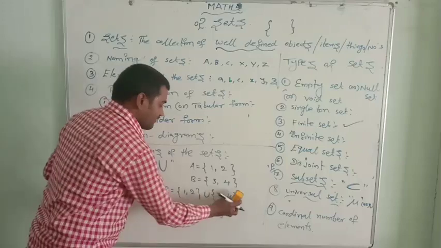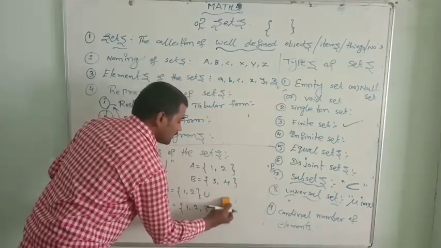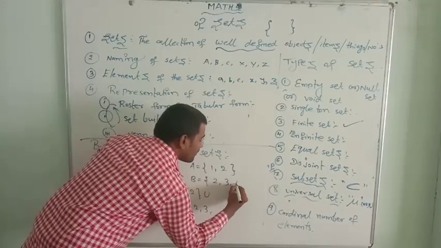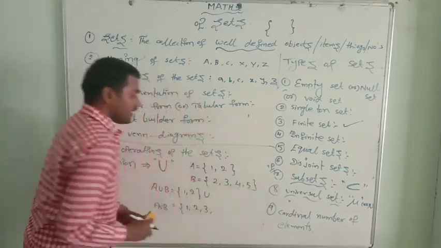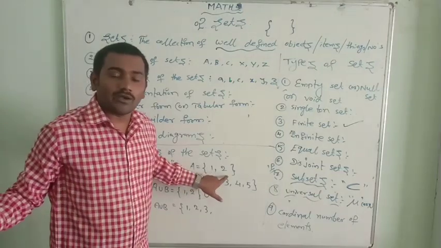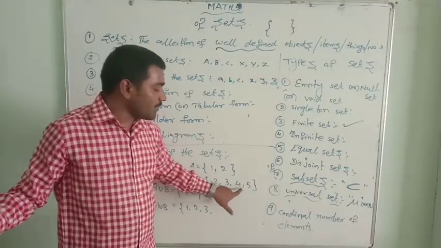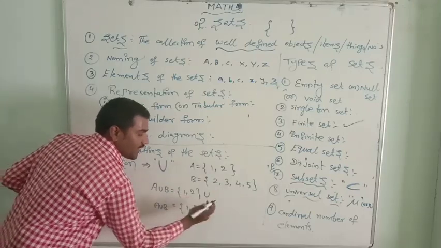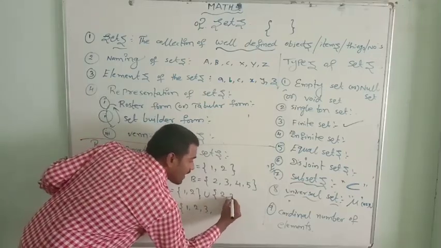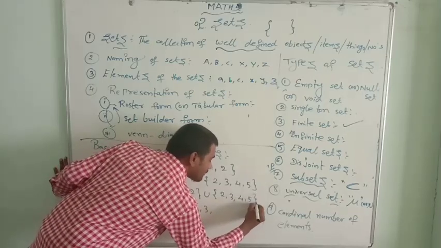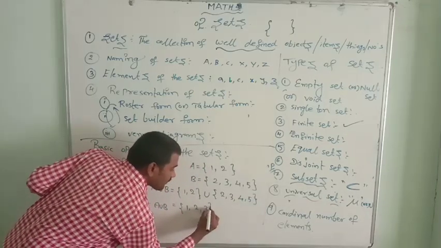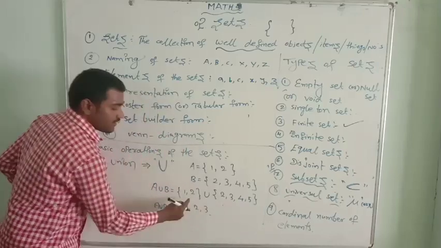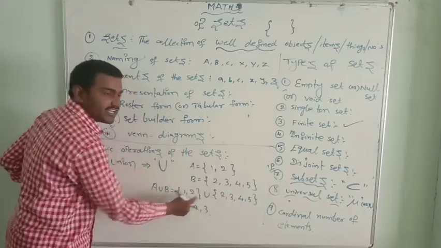Let me take one more example. Set A equal to {1, 2}, set B equal to {2, 3, 4, 5}. Let me write A union B. See, all the elements of this set A and set B.